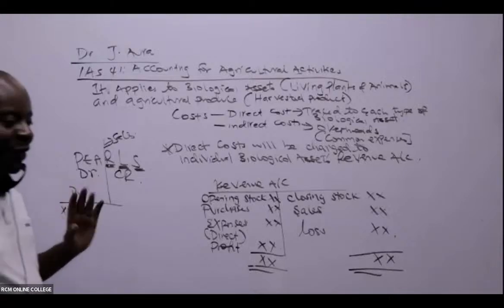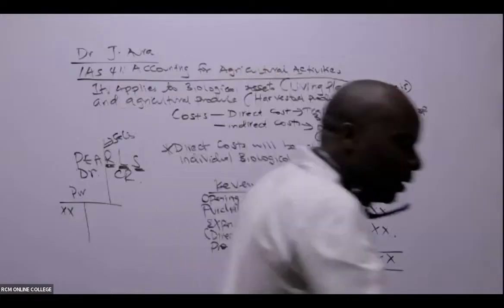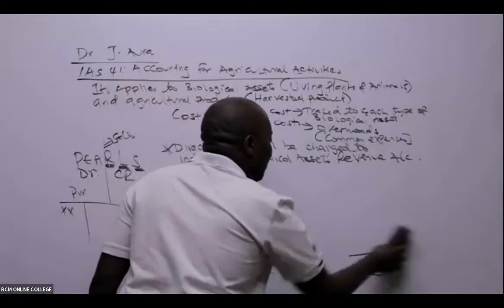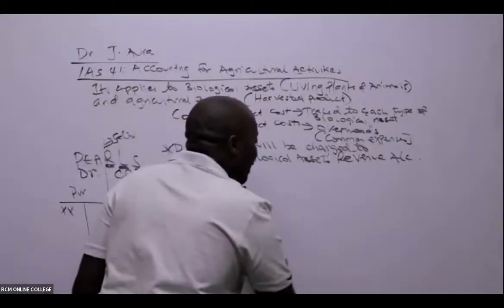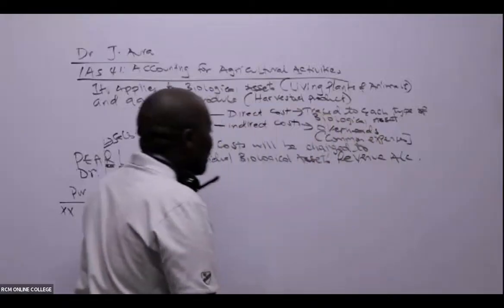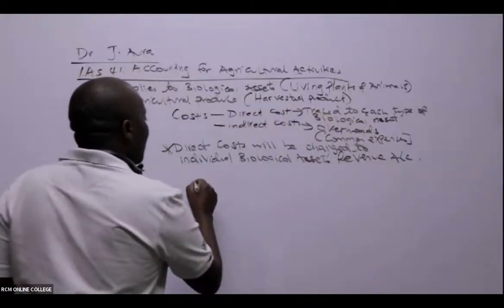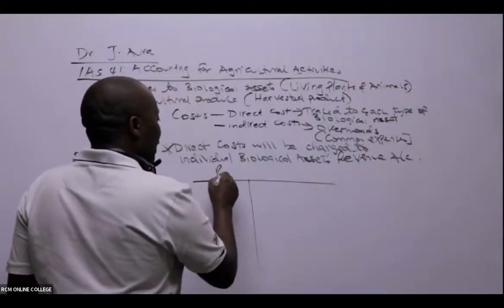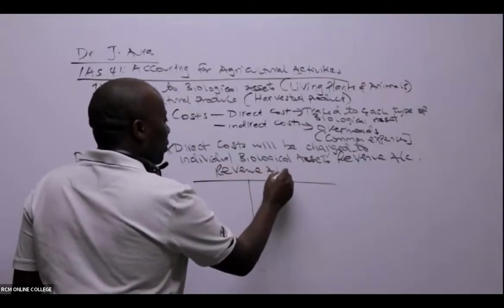So the moment I have these PALS, I will never have a problem at all. The moment you give me this PALS principle and I remember this, I'll be able to do a lot of financial reporting and analysis questions here as pertains to these standards. So what are we saying, ladies and gentlemen? In this biological revenue account, what do we have here?